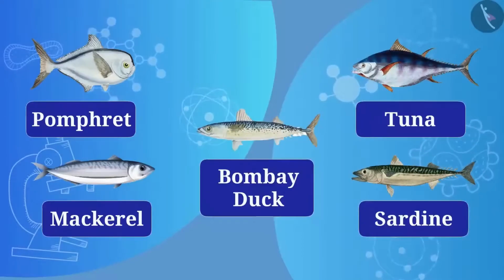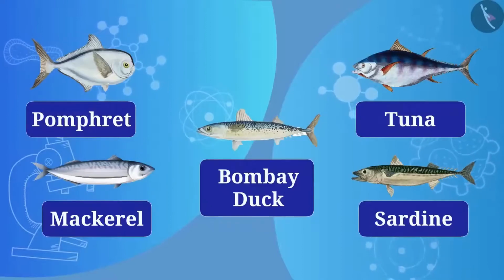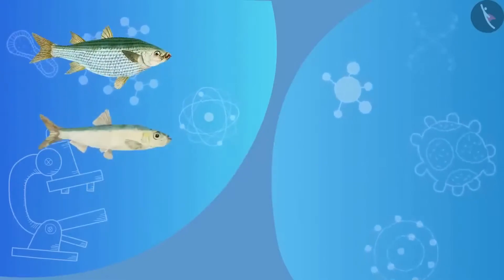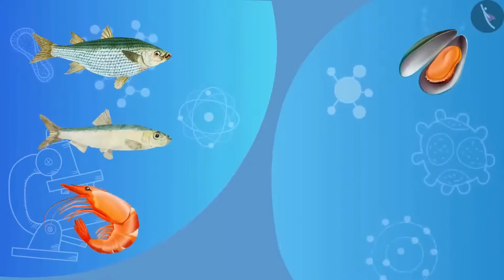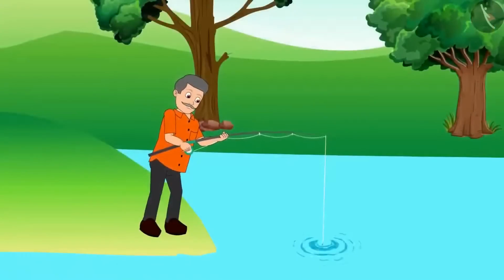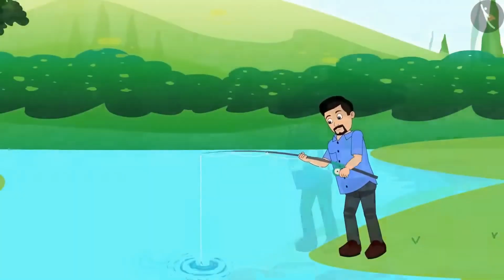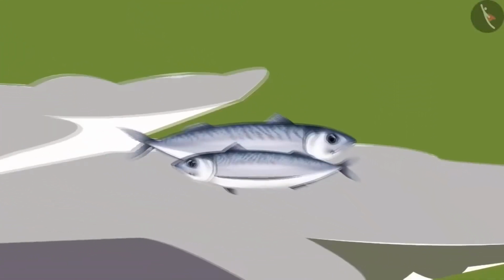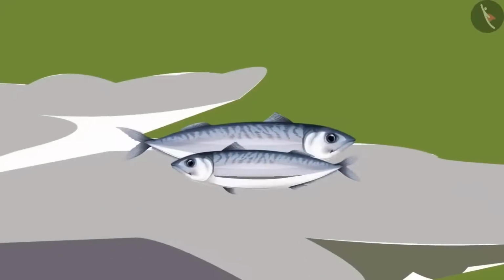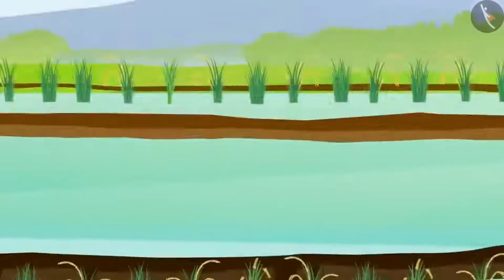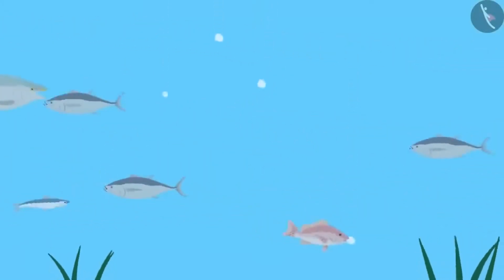The marine fish of high economic value are also cultivated in seawater, such as mullet, bhetki, prawns, mussels, as well as seaweed. Apart from these, fish are also caught from canals, ponds, reservoirs, and rivers, but the yield is very low. So, in these cases, fish culture is done. Do you know that fish culture is also done with rice crops so that fish can grow in water provided to the crop? This system is called composite fish culture.